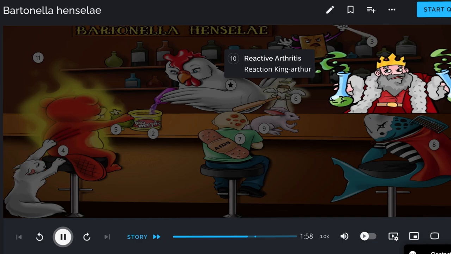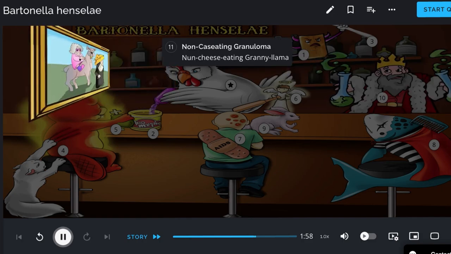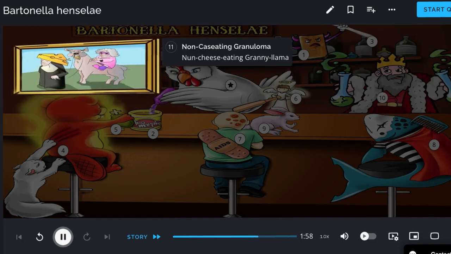Rarely, Bartonella henselae can lead to reactive arthritis, the reaction King Arthur, and this is typically in those who are HLA-B27 positive. Don't forget that this bacteria is also the cause of necrotizing, non-caseating granulomas, the nun cheese-eating granny llama.